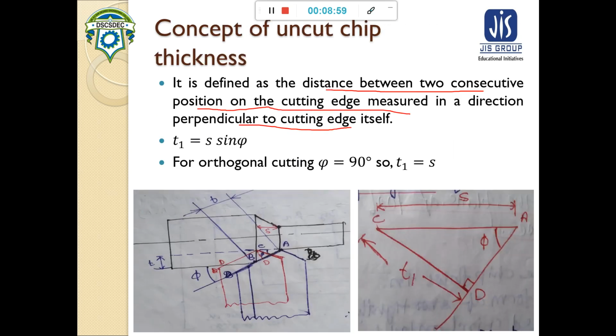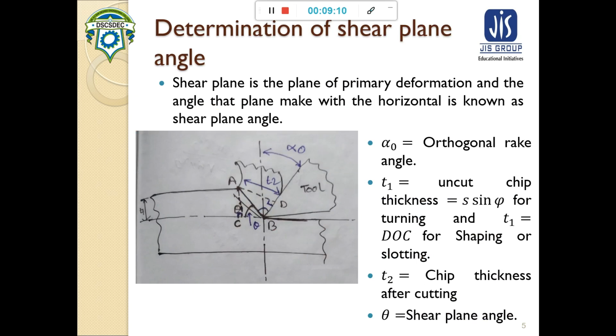Now we will see about the shear plane, and in the determination of the shear plane, we will see about chip thickness ratio. So what is shear plane? Shear plane is the plane of the primary deformation.